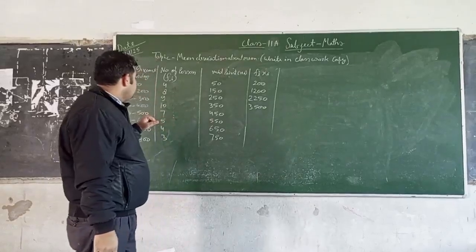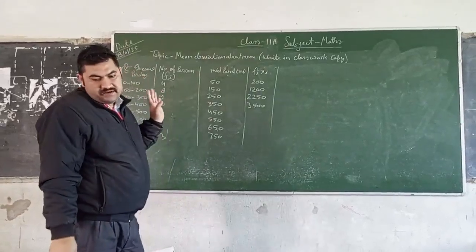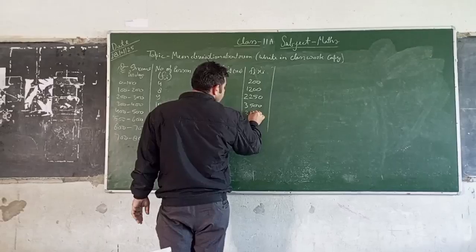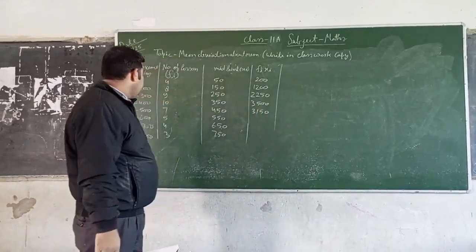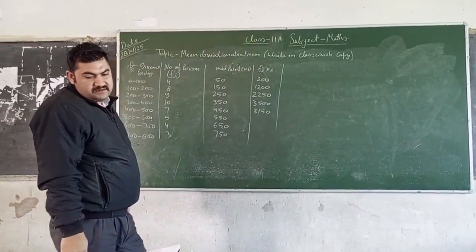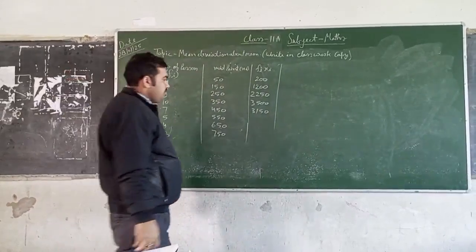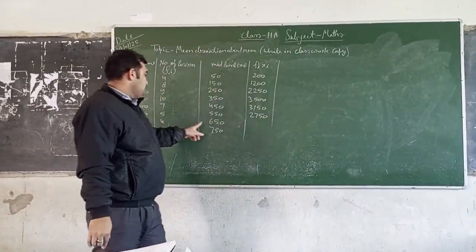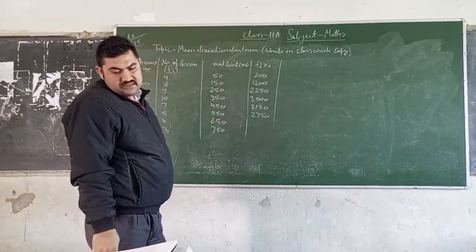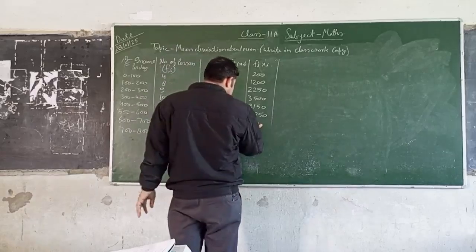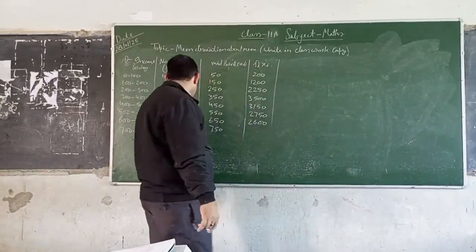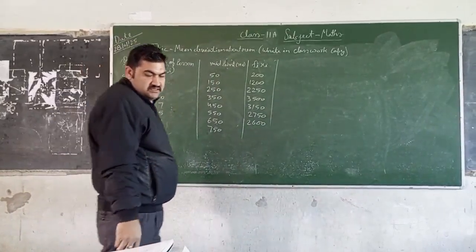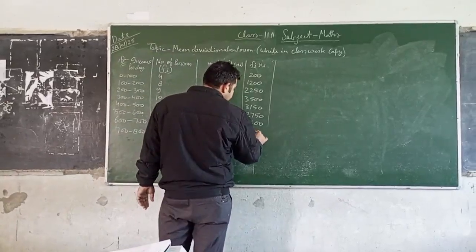Again 7 into 450 is 3150. Again 5 into 550 is 2750, and 4 into 650 is 2600, and 3 into 750 is 2250.